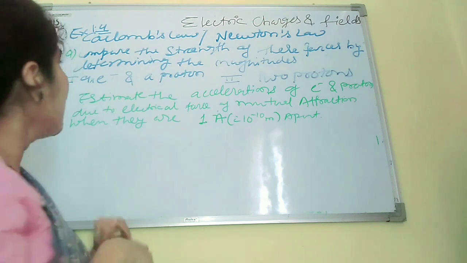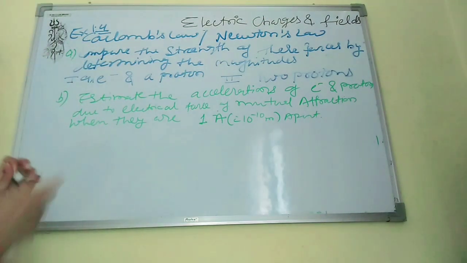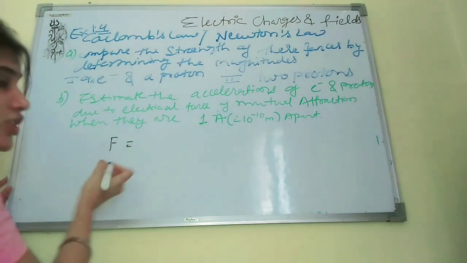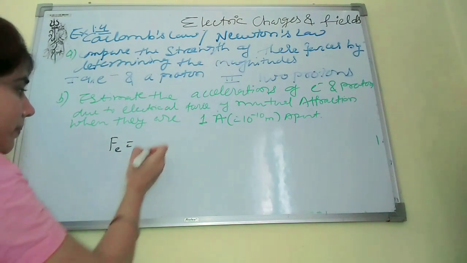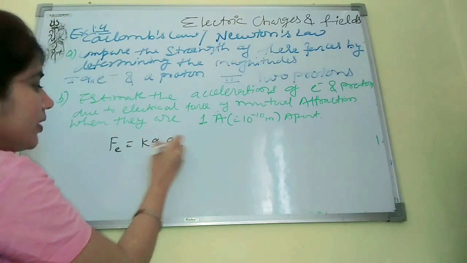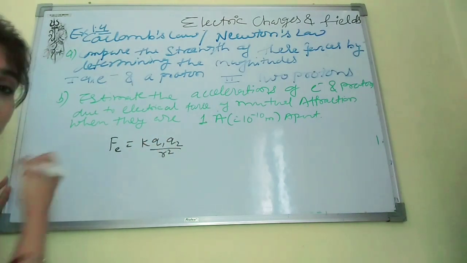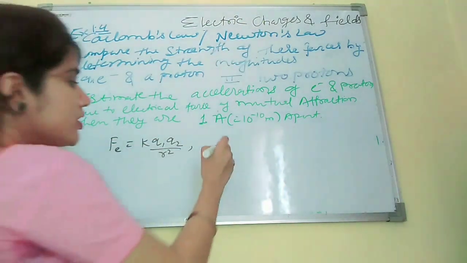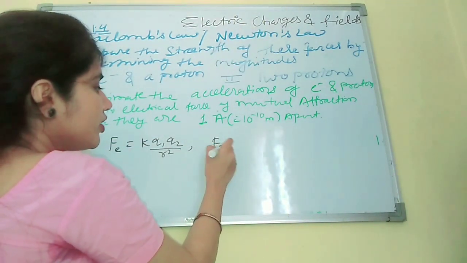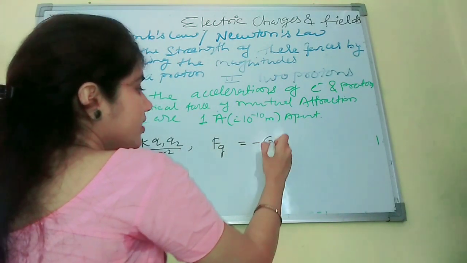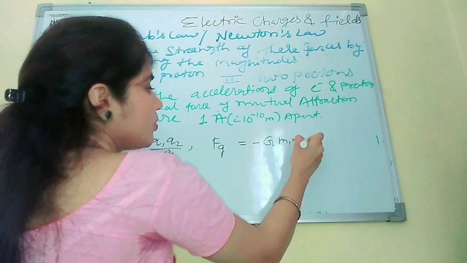Coulomb's law, for the electric force Fe, is F equals k q1 q2 upon r squared. For Newton's law the force is gravitational, denoted by Fg, and it is minus G m1 m2 upon r squared.